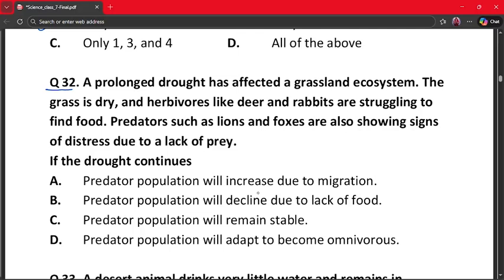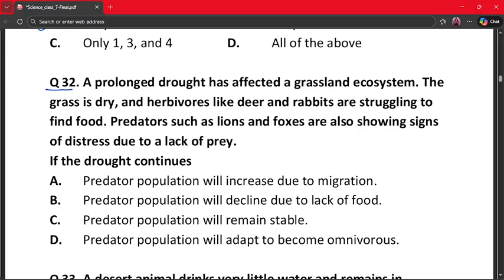C. Predator population will remain stable. And D. Predator population will adapt to become omnivorous.